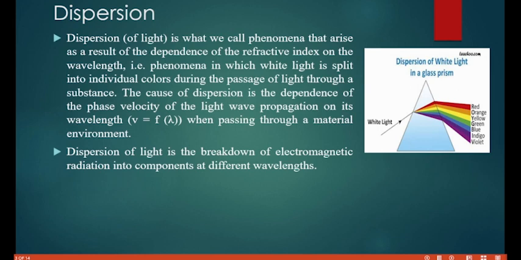Dispersion of light is what we call the phenomenon that arises as a result of the dependence of the refractive index on the wavelength, that is, phenomena in which white light is split into individual colors during the passage of light through a substance. So just imagine, let's look at this picture.